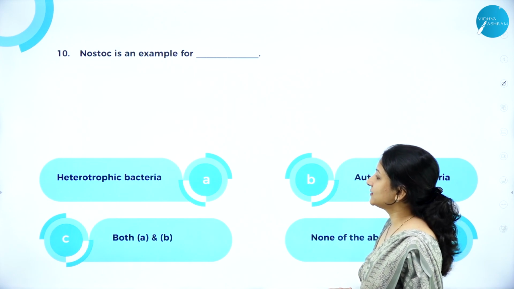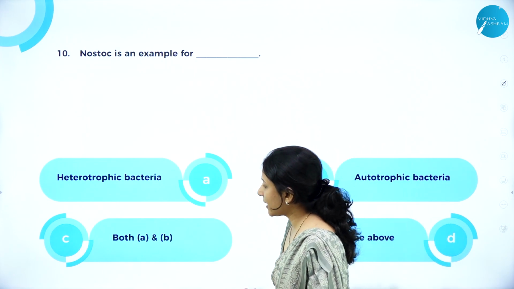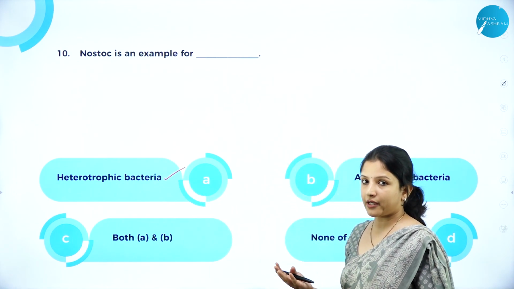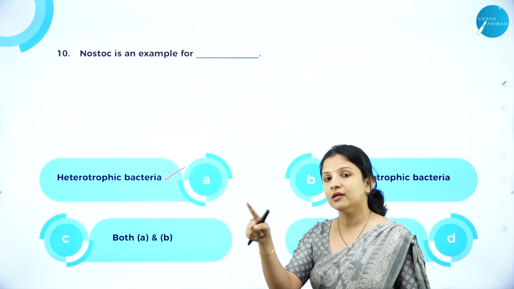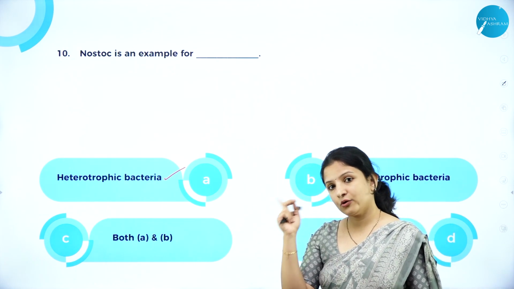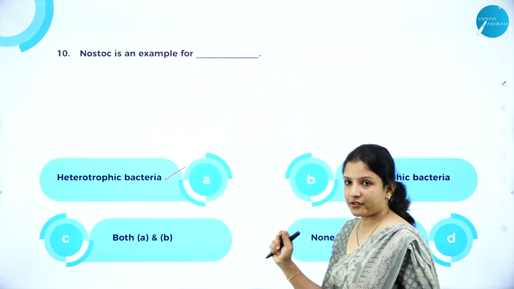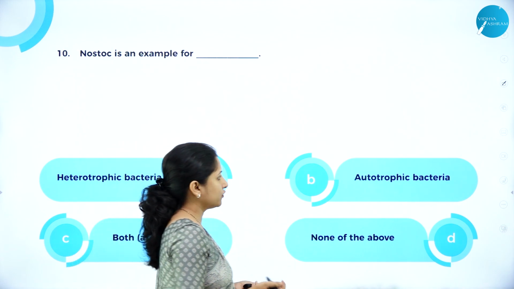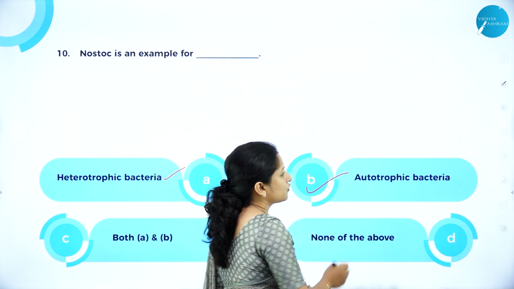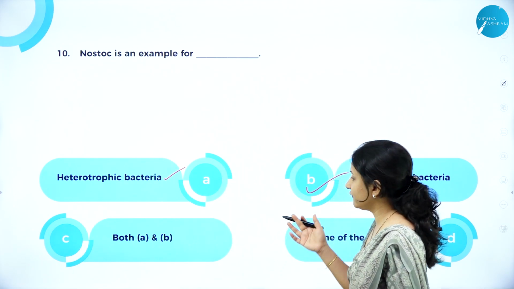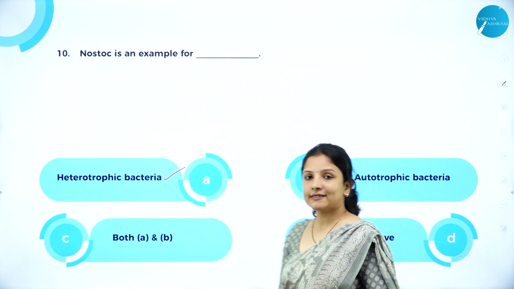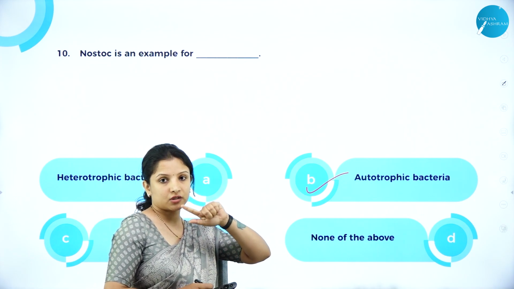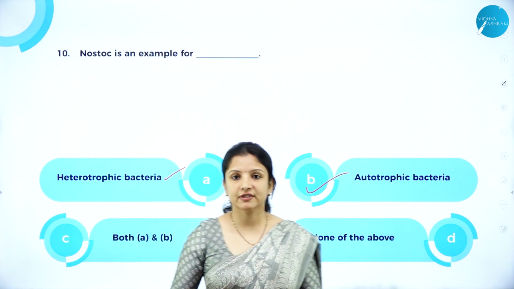Next, nostoc is an example for, is it a heterotrophic bacteria? What are heterotrophs? The ones which depend on other organisms. Nostoc is a cyanobacteria. It is a blue-green algae. It has chlorophyll A pigment in it. So can it be heterotrophic? No, because it has chlorophyll A pigment in it. It can synthesize its own food. Therefore, the correct answer here is autotrophic, wherein they are photosynthetic. Here the photosynthetic option is not there, so you have to choose autotrophic, because autotrophic can be of two forms, either photosynthetic or chemosynthetic. So autotrophic is the right answer.